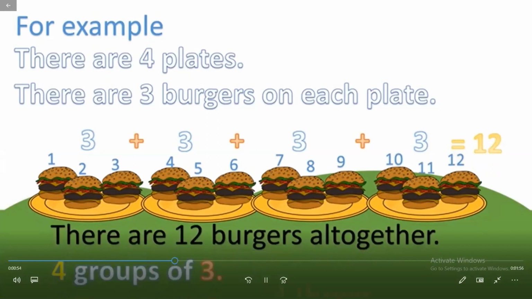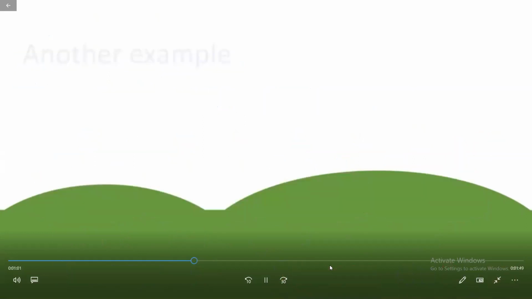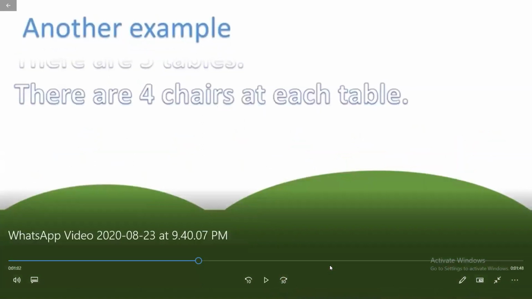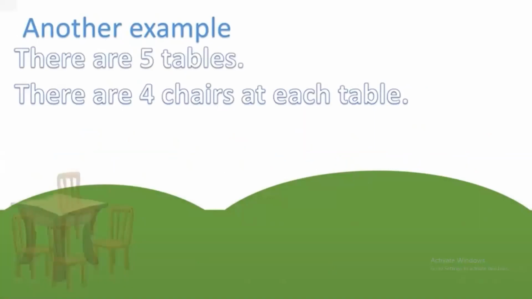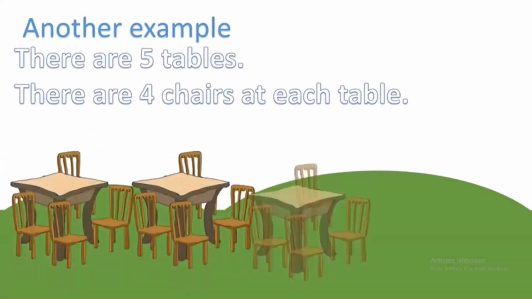So here we have 4 groups of 3 burgers, and it means when we multiply 4 by 3, it will be 12. Correct.